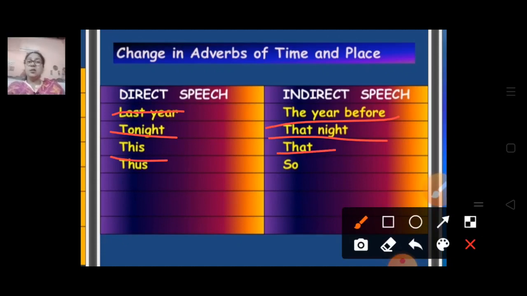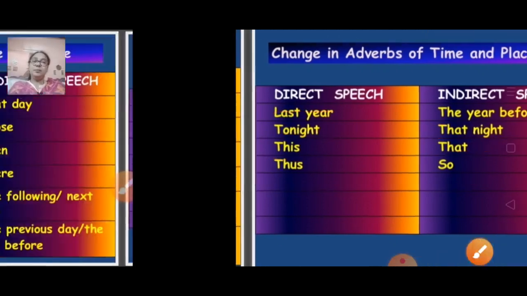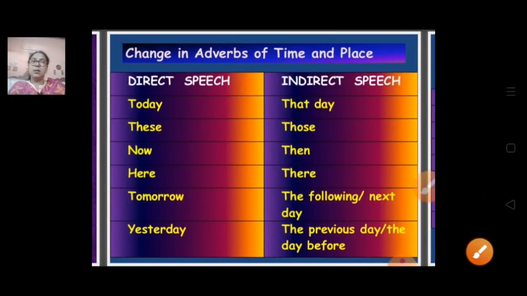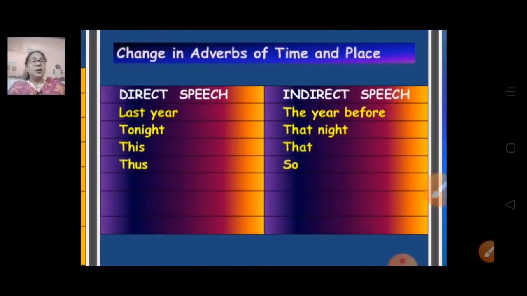Last year becomes the year before. Tonight becomes that night, this becomes that, and thus becomes so. These changes we just need to remember, because these adverbs will come every time in your direct speech, and then you will get confused. So this is very important for you.